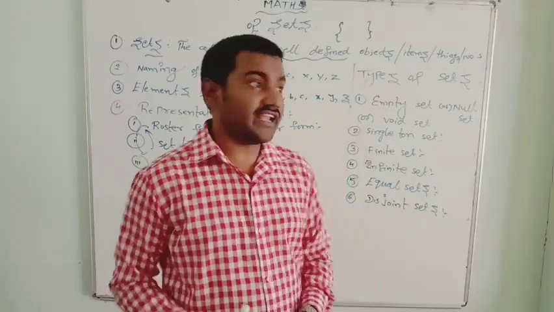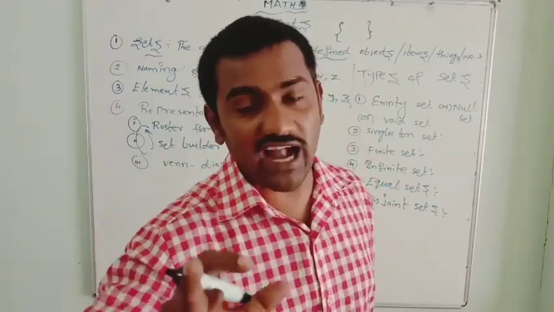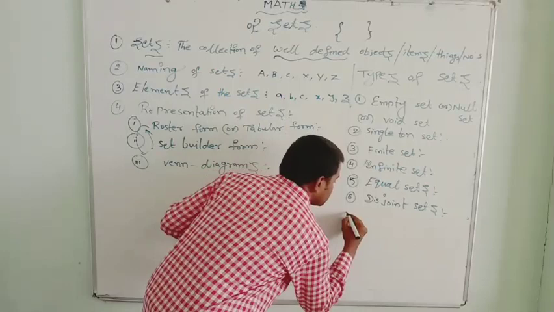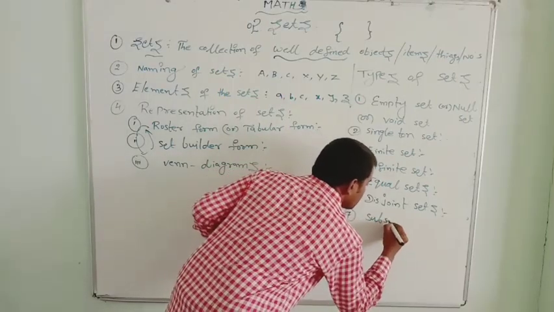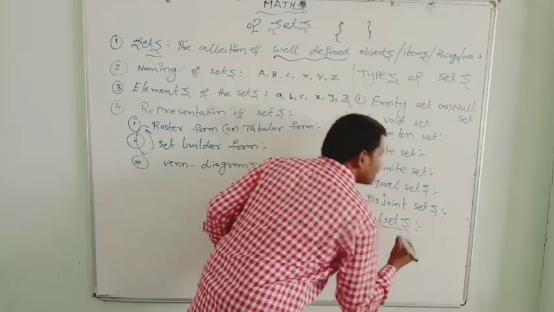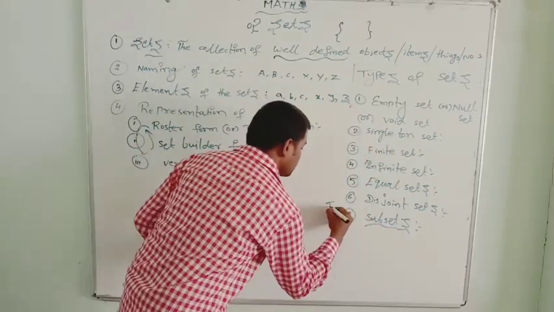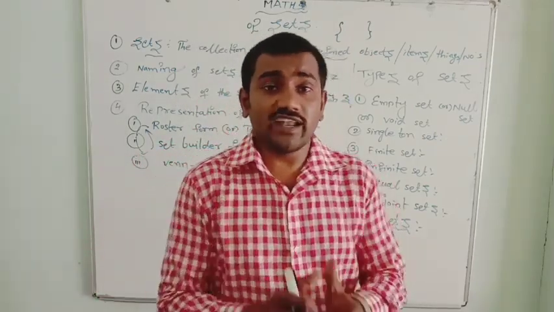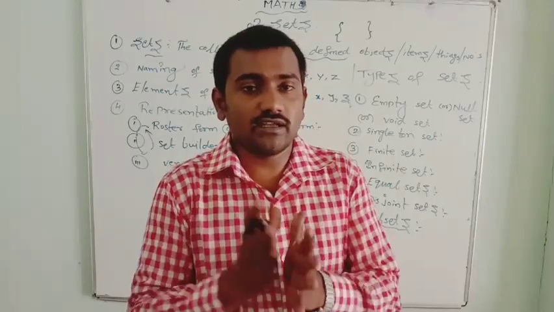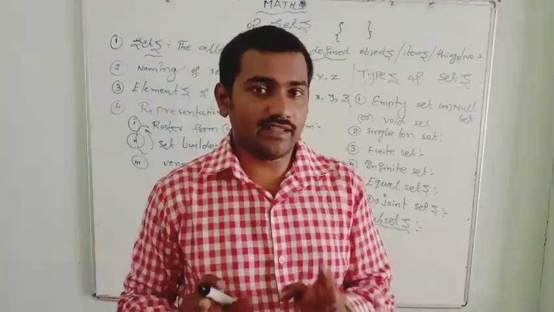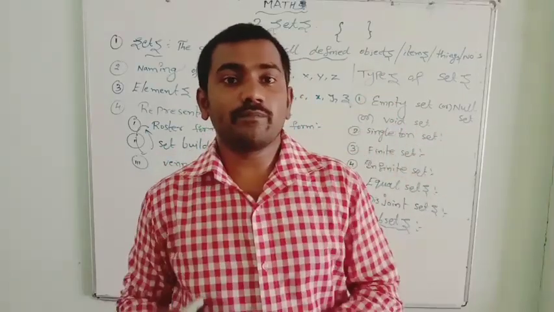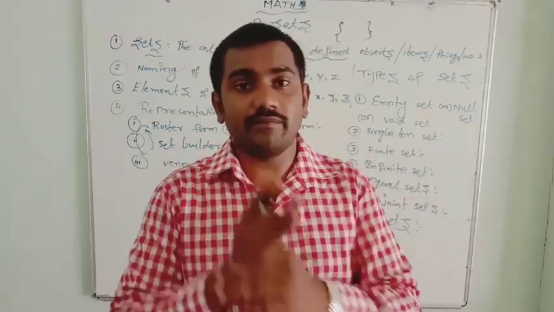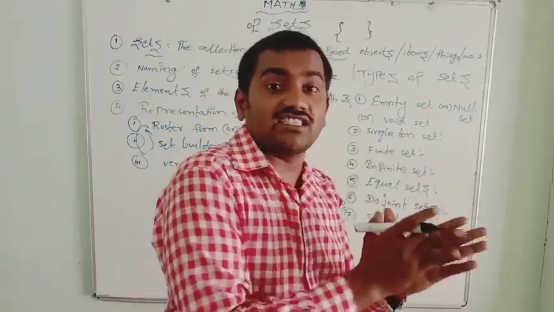Next we will learn something very important, that is subsets. Seventh one, subsets. Very important about subsets. What is the meaning of a subset? If there are two sets, set A and set B, and the elements of set A are also elements of set B, then set A is a subset of set B.